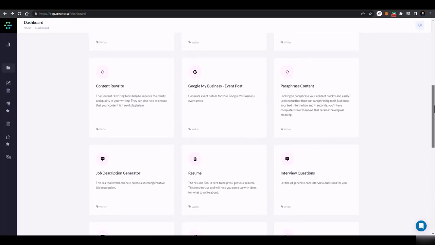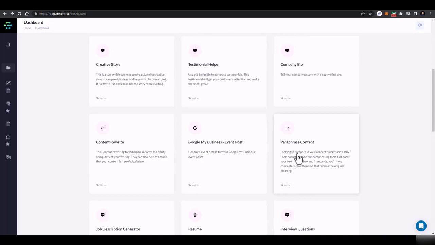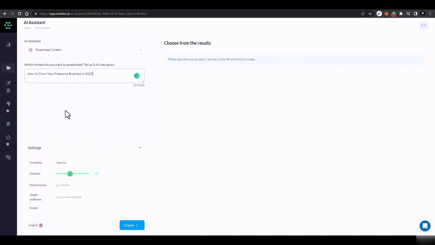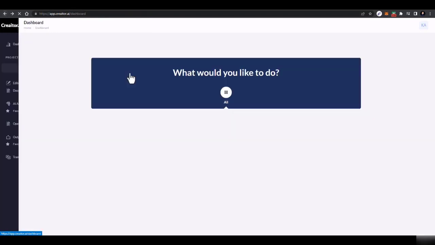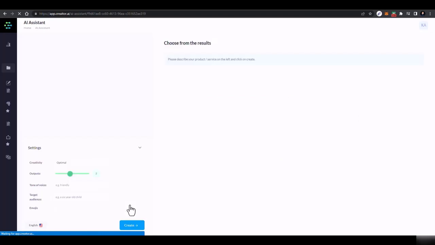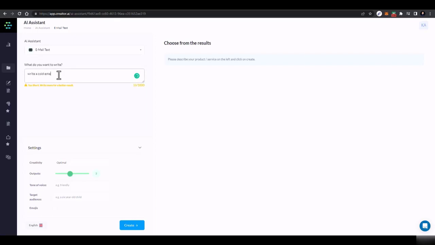Now if you go to paraphrase the content, you can paste some content here, or you can copy some content and paste it here. Or if you want to generate an email, you can go there and write a cold email to a restaurant for web design services. Okay, so I just ask this, I click on create,